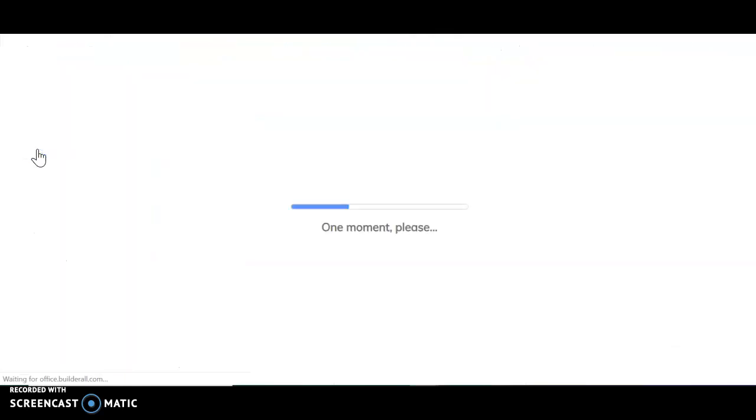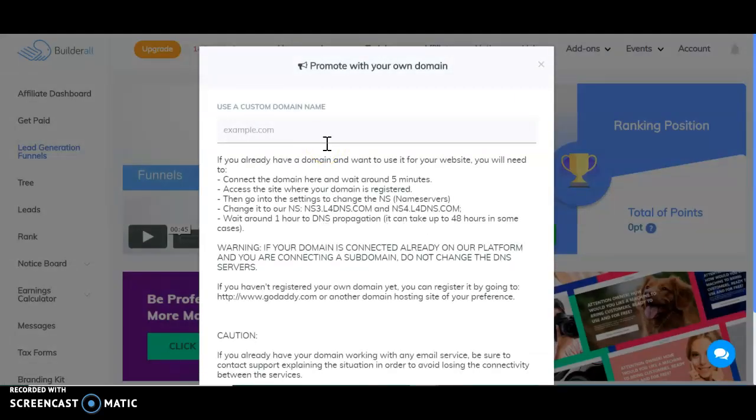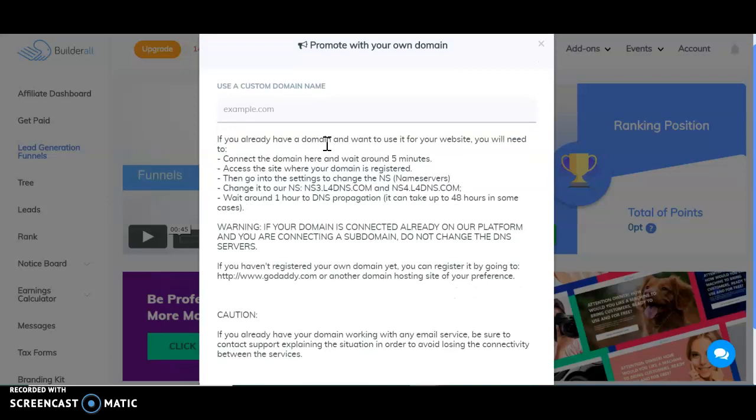I'm going to click on lead generation funnels, and that's going to take me to a page that, if you have a domain, now guys, this is a disclaimer. If you don't have a domain, you can still make money. But if you have a domain, it will definitely help you out a lot better, because we're here to build brand associations. So if you do have a domain that you want to use, you can enter it here. If you don't know where to get a domain, you can go to GoDaddy.com, or you can go on Google and type in $1 domains at GoDaddy.com, and you'll get a link where you can get a domain for $1. Get your domain, come back and post here.